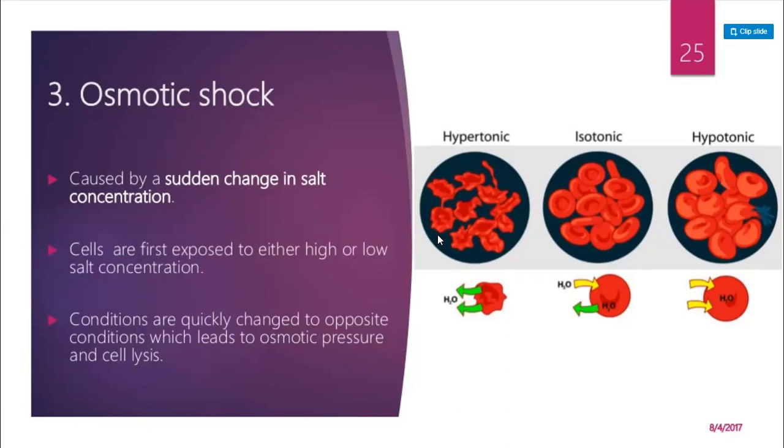So if we apply hypertonic, isotonic and hypotonic solutions to the cells, then if the concentration of the salts is higher in the outer environment, these outer salts can come inside the cell and can burst the cell.